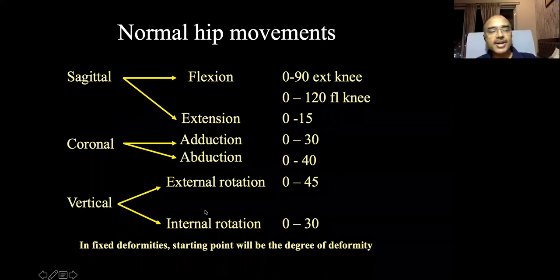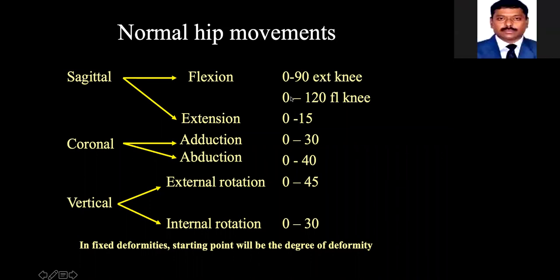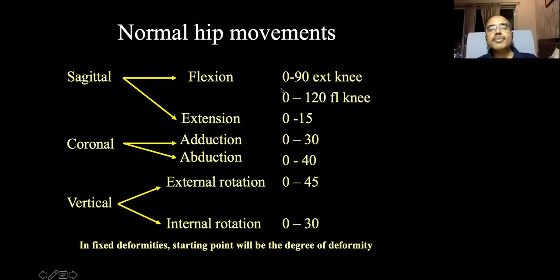The hip joint is a ball and socket variety of synovial joint, and hence all the movements are possible in the hip joint. In case of fixed deformities, your starting point of movement will be the degree of deformity. Here I have shown the starting point of movement as 0 because it is a normal hip. But in an abnormal hip with a fixed deformity, for example a flexion deformity of 30 degrees, your movement starts from 30 to 90 or 30 to 60, something like that. In that way, you express it.